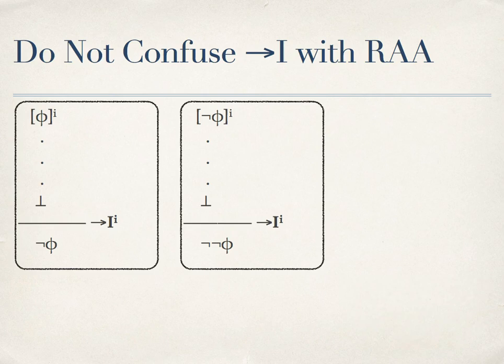So these two are examples of how we can use the rule for implication introduction when we are dealing with contradiction and negation. But do not confuse these uses of implication introduction with the rule RAA, or reductio ad absurdum, or proof by contradiction.